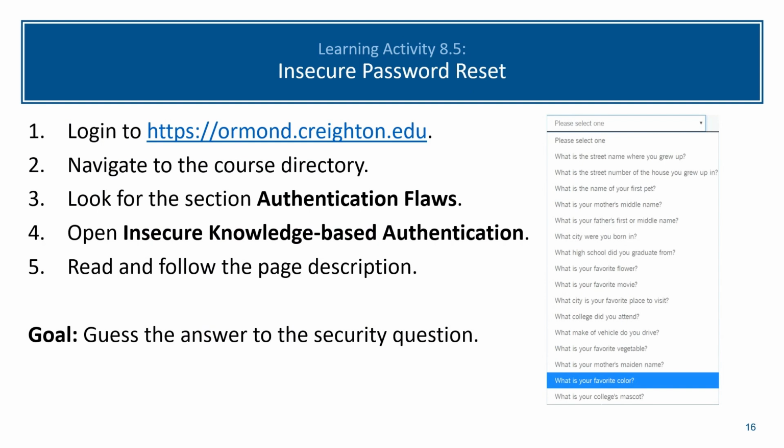I built a page that you can access through the section Authentication Flaws, specifically the Insecure Knowledge-Based Authentication page. And you'll notice here I've taken a screenshot of one site that I have accessed and the questions that they ask. And most of these are actually freely accessible on the web. What was interesting is that some of these are not just accessible, but could be easily guessed. For example, what is your favorite color? So what I want you to do is go to this page, pause this video, and try to guess the answer to the security questions on your own, and then come back to compare your answers.